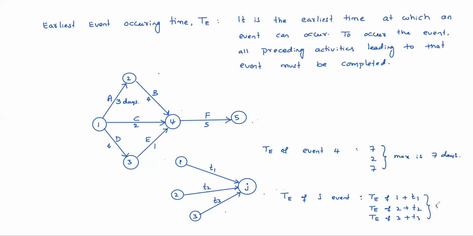Out of this, the maximum needs to be taken. T of J event equals the maximum of all these three things. So if you know the T of the preceding events, we just need to add the duration. The T1, T2, T3 are durations, right? So we just add the duration, but whichever is maximum needs to be taken.